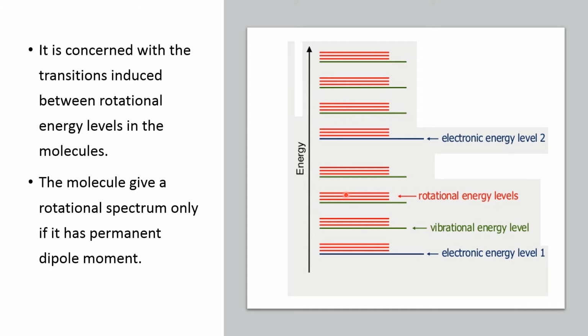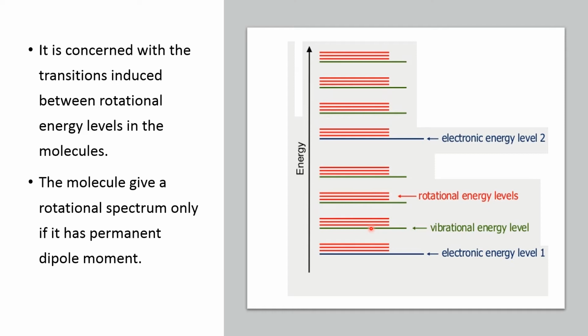The rotational energy levels are present between 2 vibrational energy levels. Vibrational energy levels are present between 2 electronic energy levels. That means the separation between electronic energy levels is much higher when compared to the separation between vibrational energy levels. And for the rotational energy levels, the separation between 2 rotational energy levels is very small. The entire microwave region is concerned with the transitions induced within these red lines, so they are nothing but rotational energy levels.